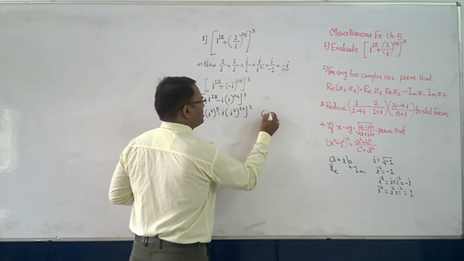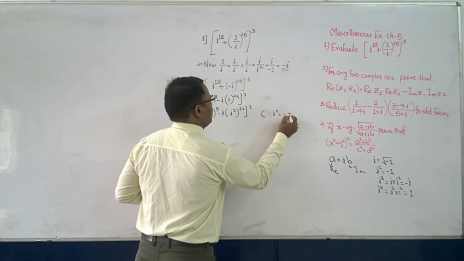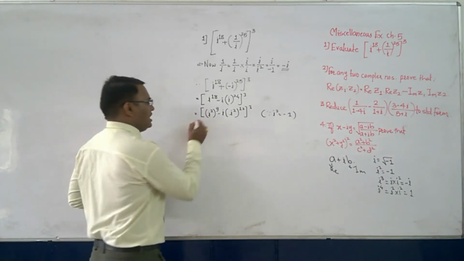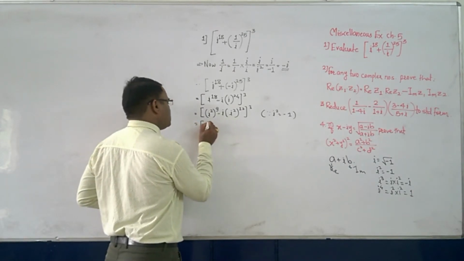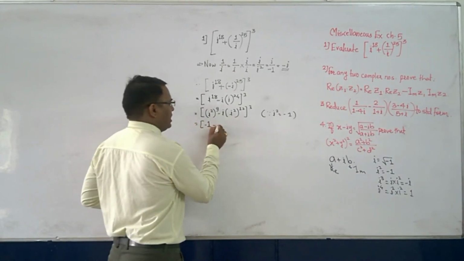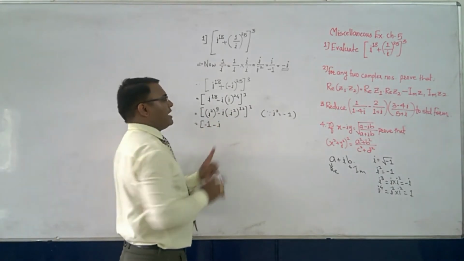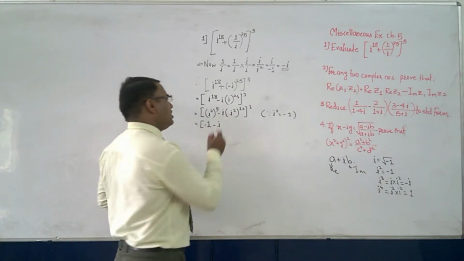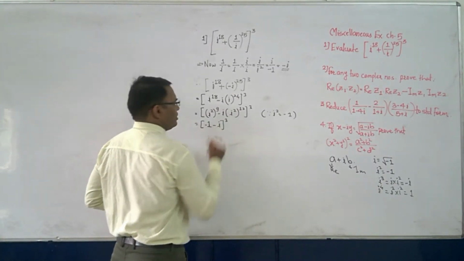We know that i square is equal to minus 1. So i square is minus 1. Minus 1 raised to 9 will give you minus 1, then i as it is. And here minus 1 raised to 12 is positive 1. So 1 into minus i is minus i, the whole raised to 3.